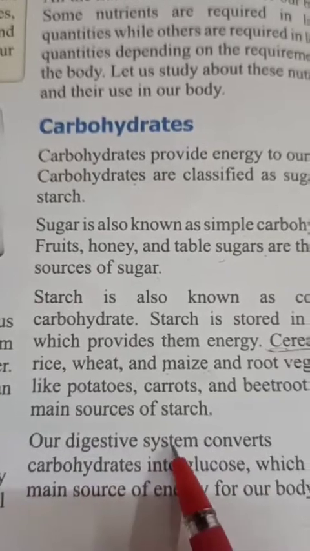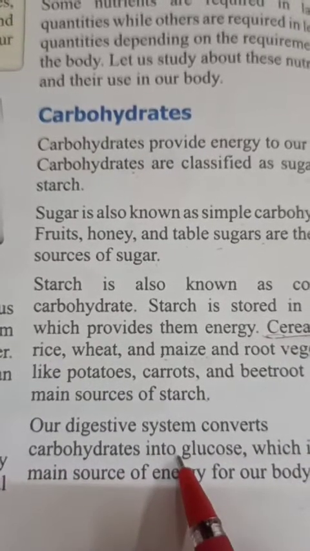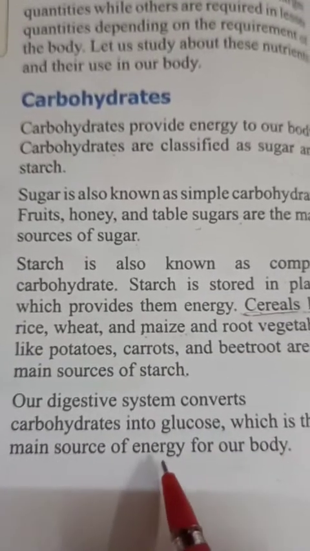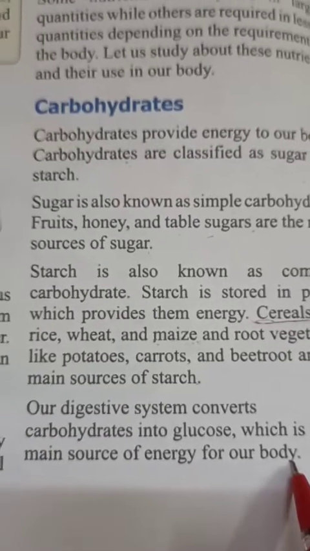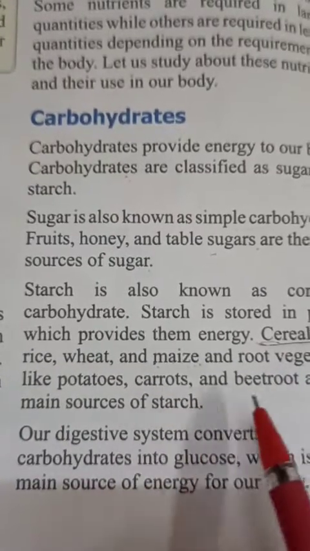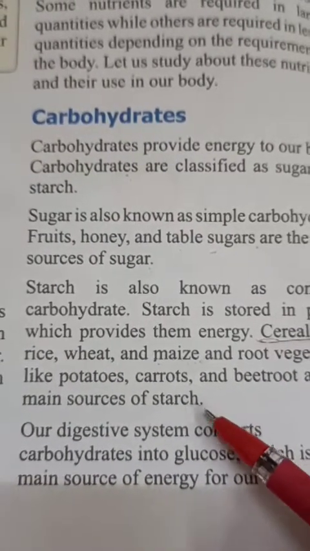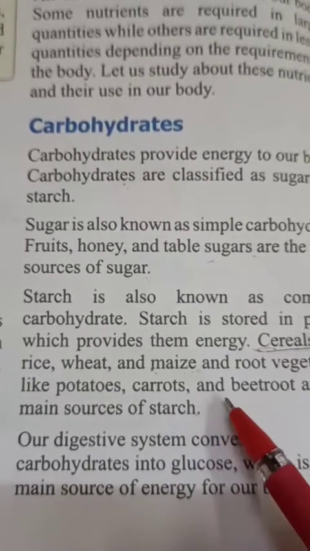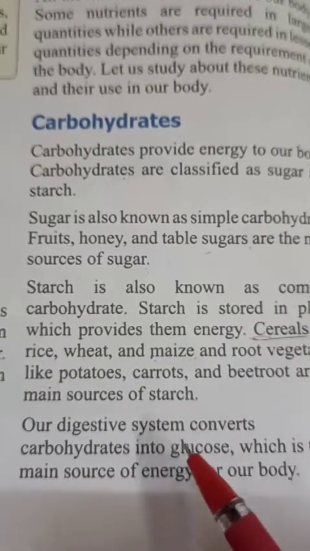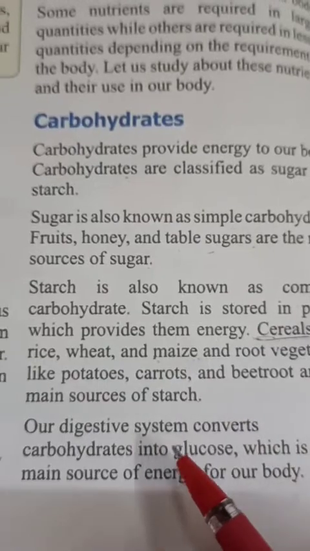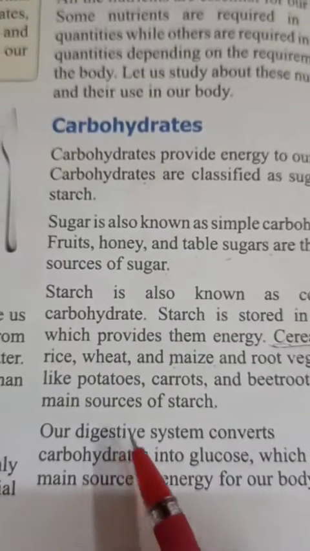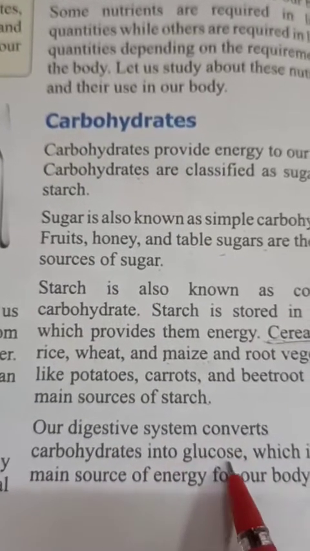Our digestive system converts carbohydrates into glucose, which is the main source of energy for our body. So children, when we take any starch containing food, or any form of carbohydrate, it ultimately breaks down in our digestive system and converts into glucose.